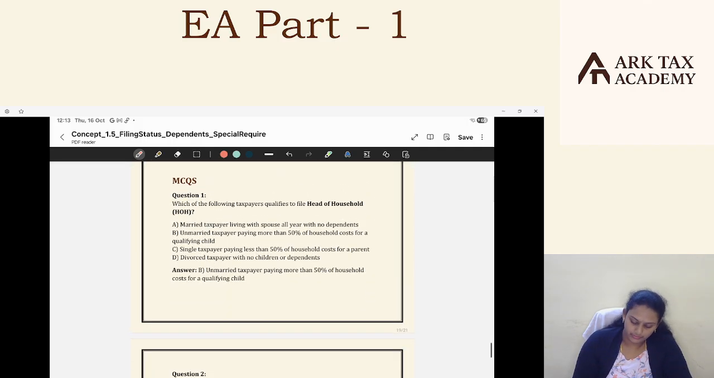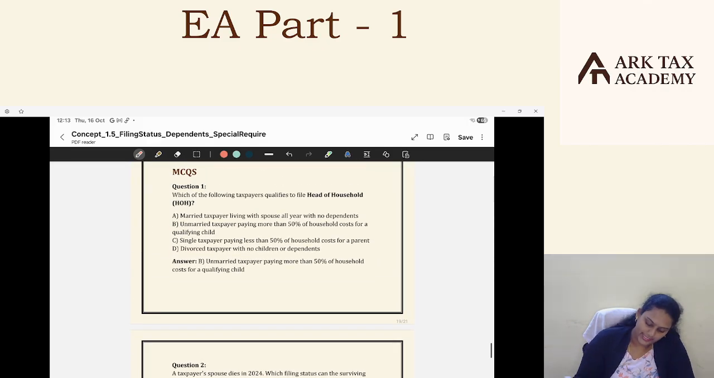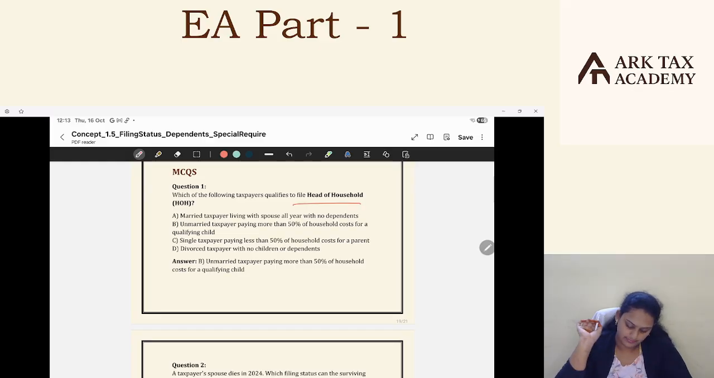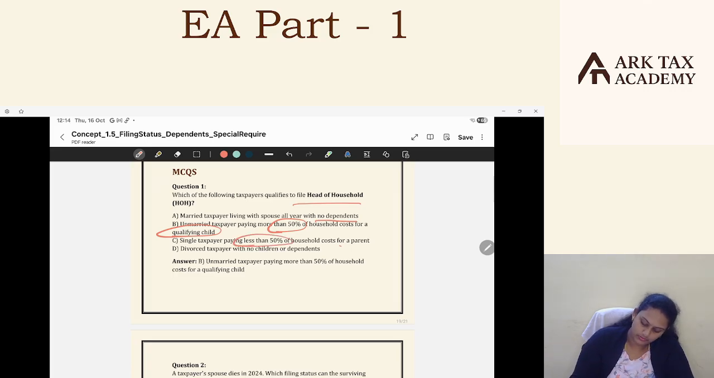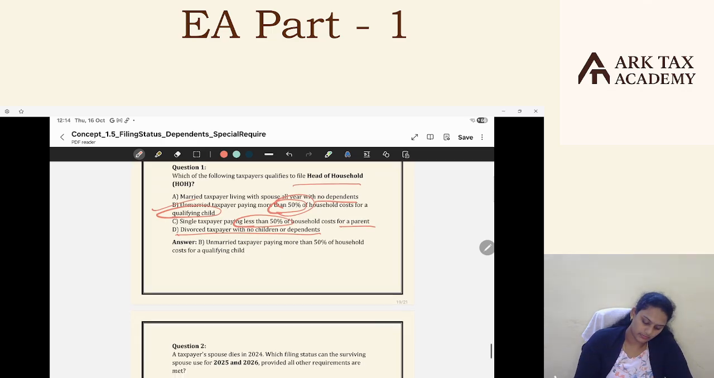We do some MCQs here, and we'll wrap up the session. Which of the following taxpayers qualifies for head of household status? Option A, a married taxpayer living with spouse all year with no dependents. Option B, an unmarried taxpayer paying more than 50% of the household cost for a qualifying child. Option C, a single taxpayer paying less than 50% of household cost for a parent. Option D, a divorced taxpayer with no children or dependents. Option B, because more than 50% of the cost is borne for a qualifying child. Very simple.